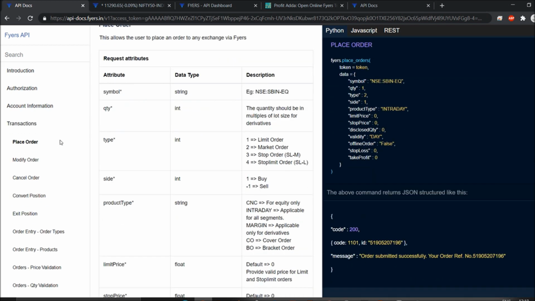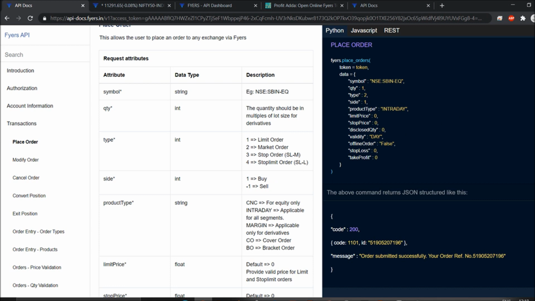They have mentioned the symbol. For quantity you have to say QTY. Then the type, which is exactly limit order or market order. Since I'm going for the market order, I will choose 2, which is type 2. Side 1, whether you want to go for buy or sell. For buy and sell, all you have to say is +1 or -1.